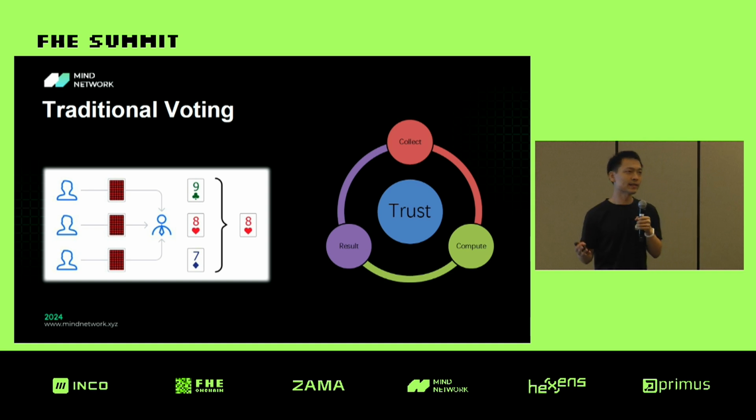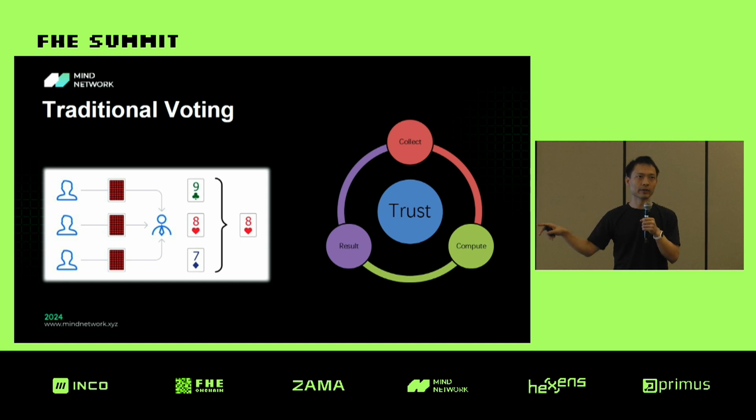Let's take one step back and have a look at how we do voting in the traditional way. In traditional approaches, there would be an authority, usually called something like the voting committee.